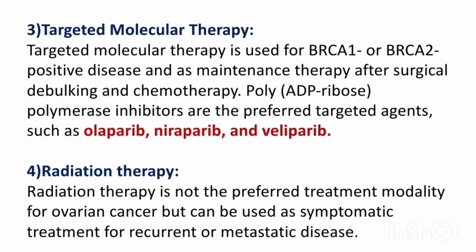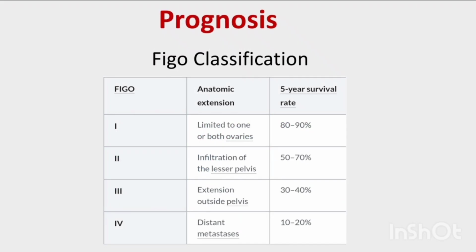Targeted molecular therapy, it is not a treatment option but usually reserved as a maintenance therapy after surgical debulking and chemotherapy in cases with positive BRCA1 and BRCA2 mutation. The drugs used are poly-ADP ribose polymerase inhibitors such as olaparib, niraparib, and veliparib. The third choice of treatment, radiation therapy, is usually not preferred but can be used as symptomatic treatment for recurrent or metastatic disease. For prognosis, we have the FIGO classification.